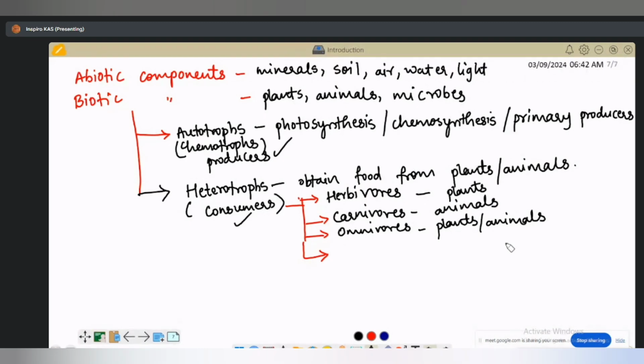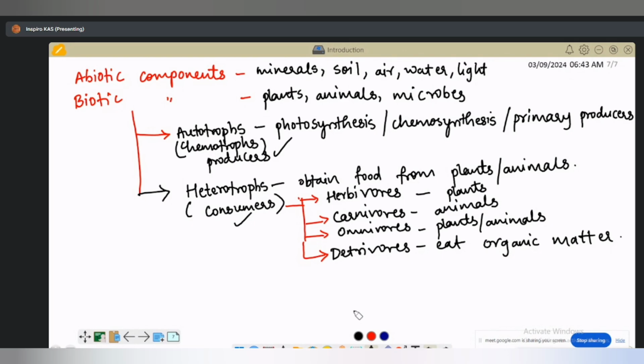Then the last category is detritivores. Detritivores are the organisms which get their food from decomposing plant and animal parts. They actually eat the organic matter, for example earthworms, which eat their way through the soil, right?